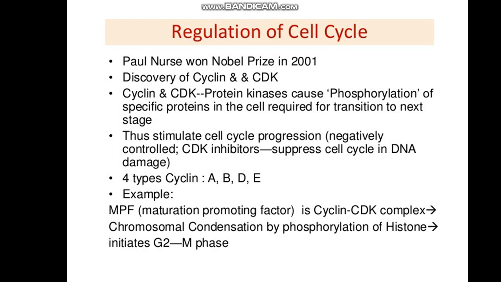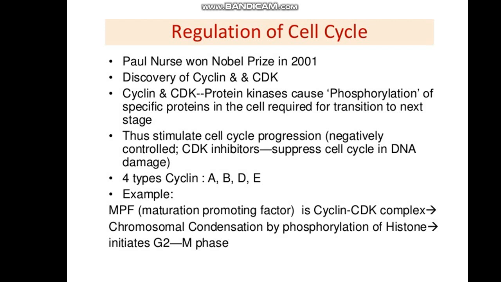This regulation of the cell cycle was discovered by Paul Nurse, who won the Nobel Prize in 2001 for the discovery of cyclin and CDK. Cyclin dependent kinase is CDK. What are cyclins and CDK proteins? These are protein kinases which cause the phosphorylation of specific proteins in the cell required for transition to the next stage, thus stimulating cell cycle progression.